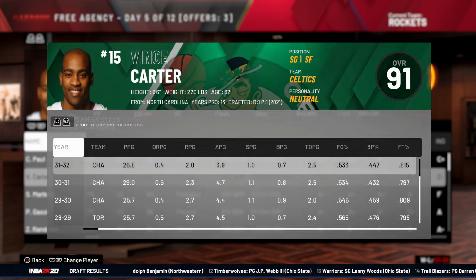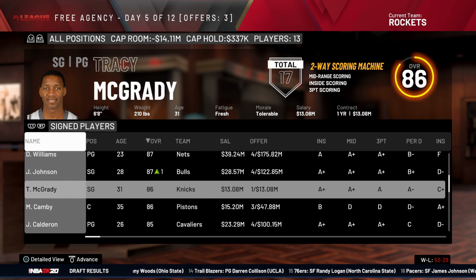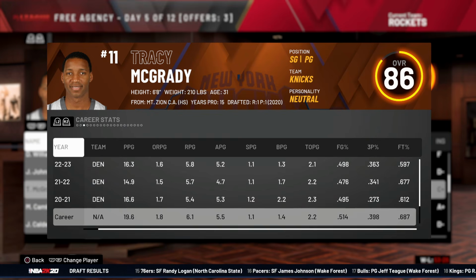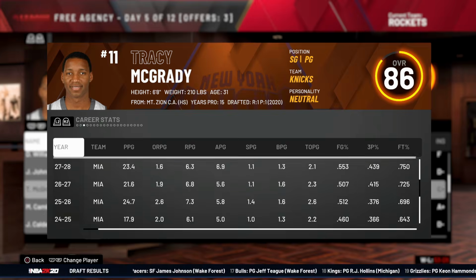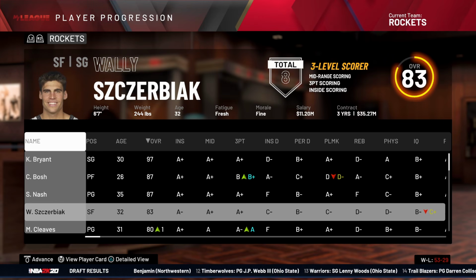Wonder when Kobe's a free agent next? Chris Paul, Vince Carter left the Hornets for the Celtics. Yeah, nothing too crazy. Oh, wow. Oh, my God. Tracy went to the Knicks. Wait, why is Tracy not that good? Tracy kind of sucked. I don't know what happened, but he had a couple good years in Miami. But aside from that, he's been kind of average. Oh, we got Wally Szczerbiak, the guy who was just in the finals.